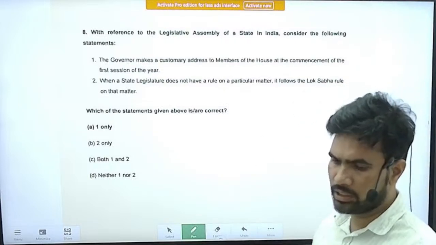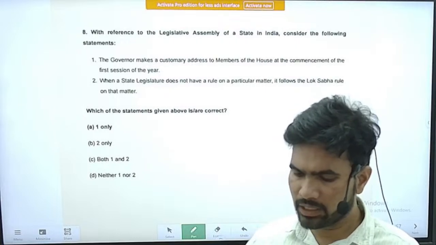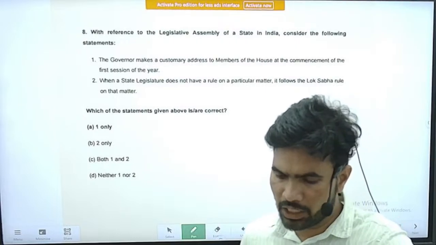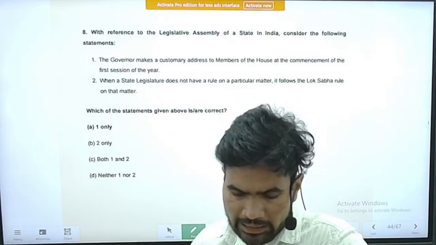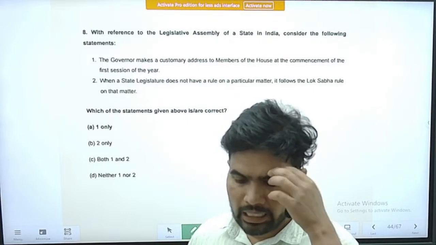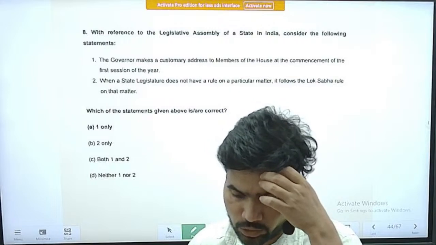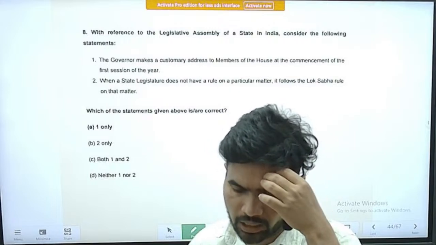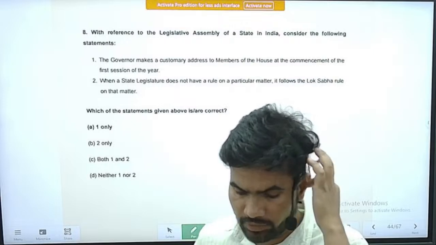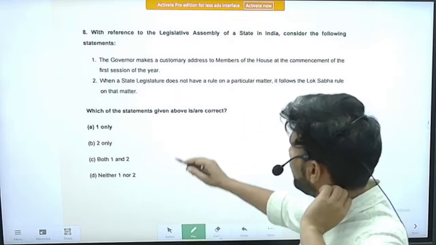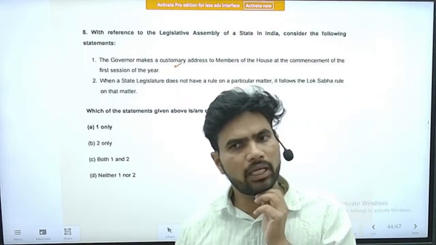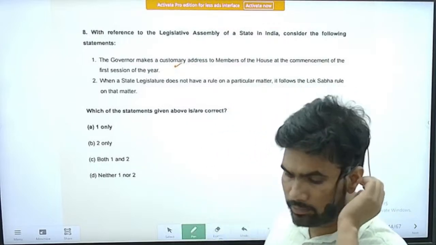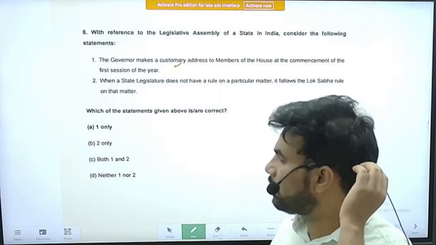So it is about the Legislative Assembly. We will see the question. With reference to the Legislative Assembly of a state in India, consider the following statements. The statements are: the Governor makes a customary address to members of the House at the commencement of the first session of the year. Yes, this is a correct statement, and the same practice is followed at the center also. The President will make a customary address to the members of the House.